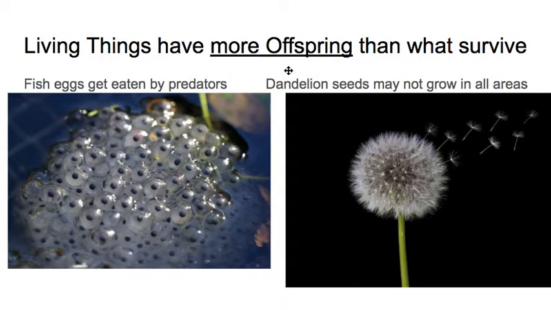Living things have more offspring than what survive. For example, a fish lays more eggs to ensure that not all their eggs get eaten by predators. Or not all dandelion seeds find a good place to grow. Mice have many babies to ensure some survive when they're eaten by hawks or fox.